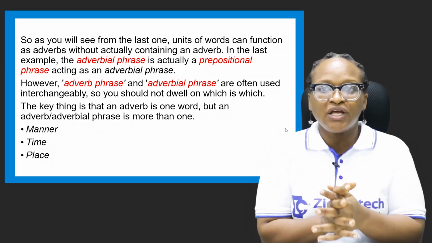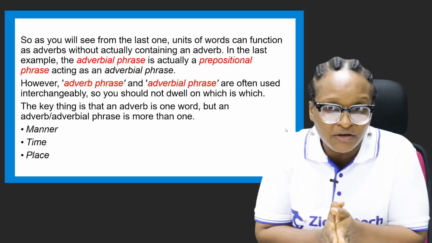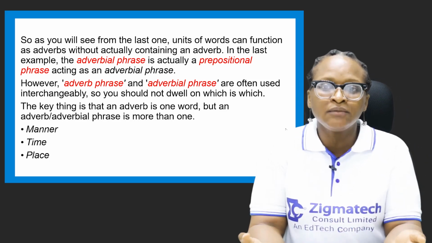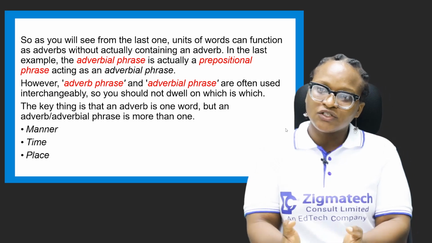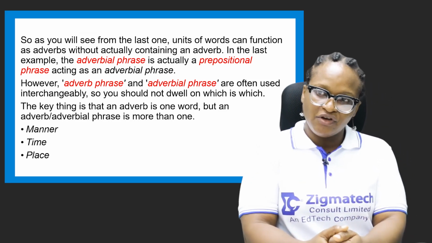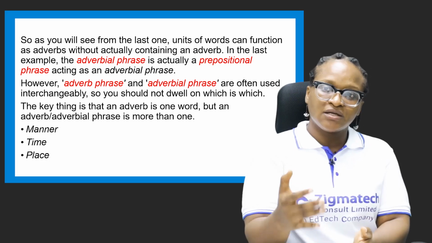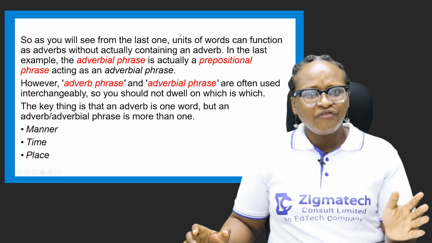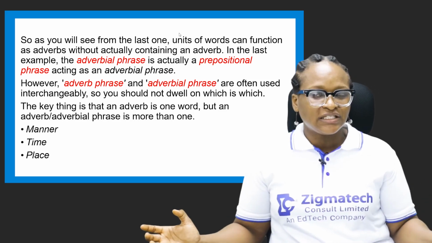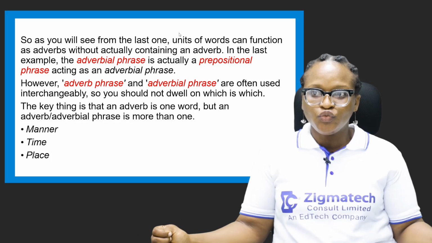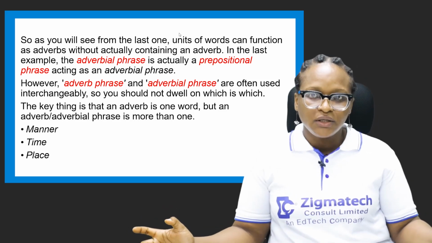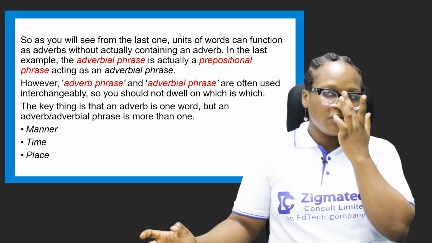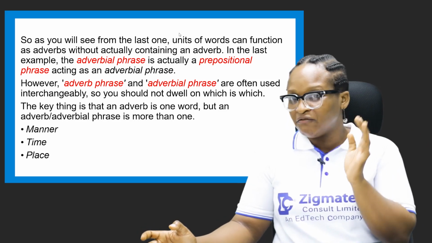So in the last example, the adverbial phrase is actually a prepositional phrase acting as an adverbial phrase. Why do we say so? Because in is a preposition, and as such can function as an adverbial because it tells us the place where something happened. However, adverb phrase and adverbial phrase are often used interchangeably, so you should not dwell on which is which. The key thing is that an adverb is one word, but an adverb or adverbial phrase is more than one word. Very vital.